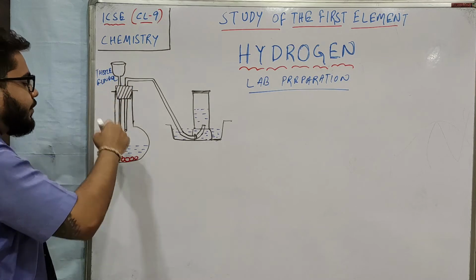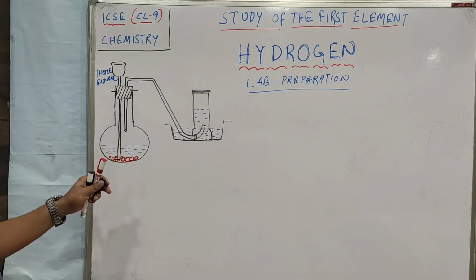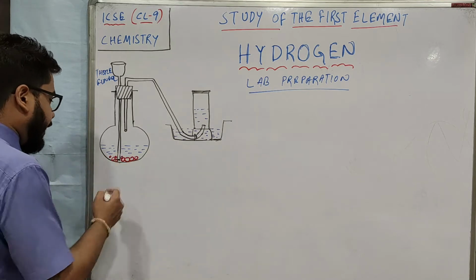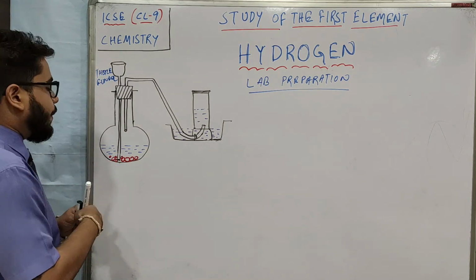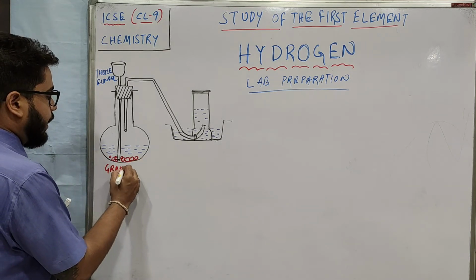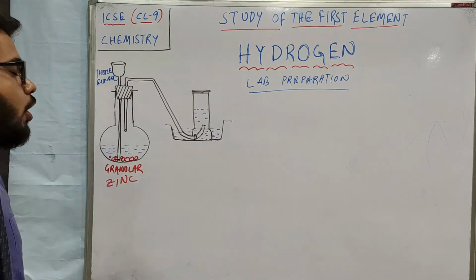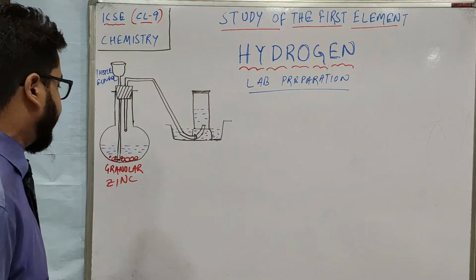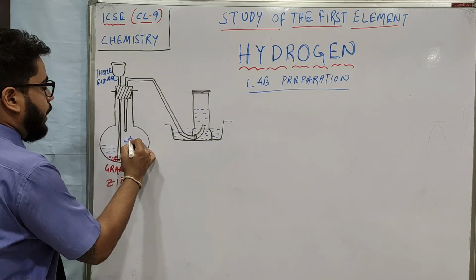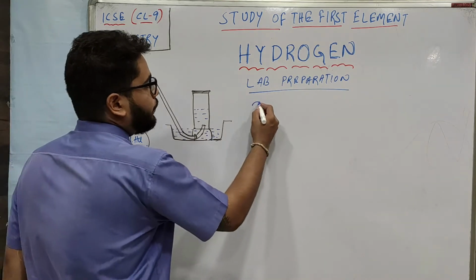Now let's see the reagents. I believe it's clear from the drawing that one reagent is liquid and another reagent is solid. The solid reagent is nothing but zinc metal. But what do we take? Granular zinc or commercial zinc. We do not take pure zinc, but we take granular zinc or commercial zinc. And the liquid reagent is nothing but dilute hydrochloric acid.